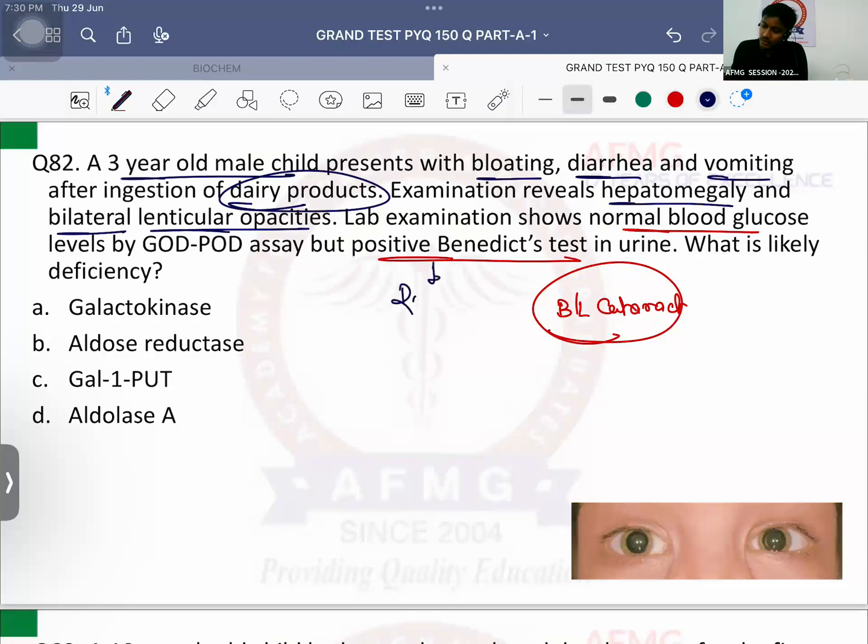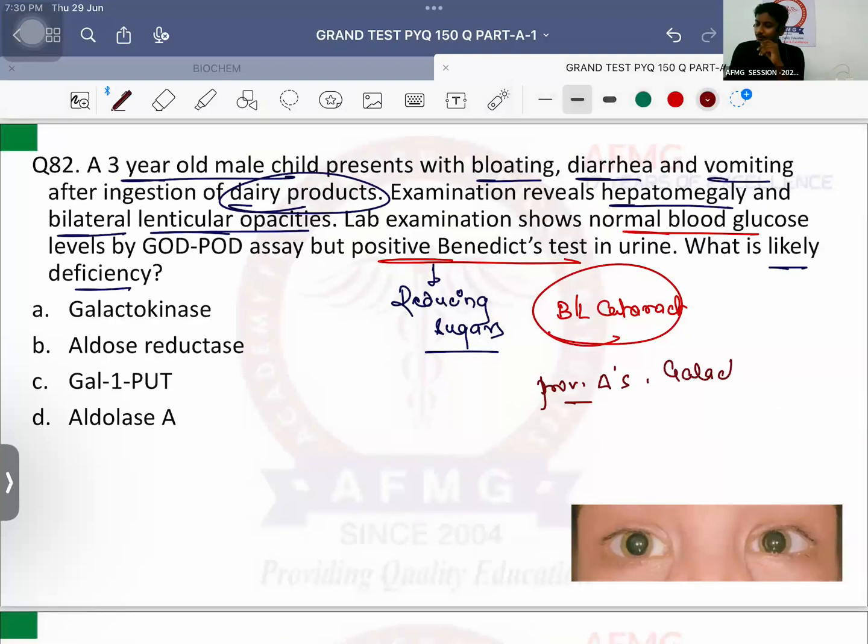Benedict's test tells you about reducing sugars in urine. Reducing sugars are sugars like glucose, fructose, galactose in urine. Okay, important, even mannose. Sucrose and trehalose are non-reducing sugars. Okay, what is the likely deficiency? What is your provisional diagnosis? Provisional diagnosis is right, barabar. It is a case of galactosemia. Why is it a case of galactosemia?